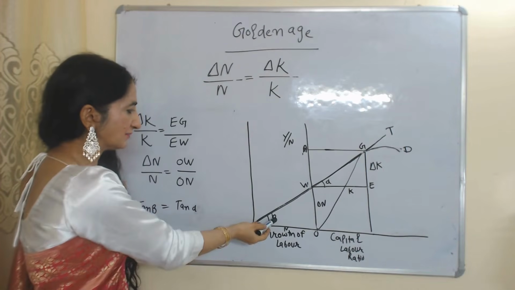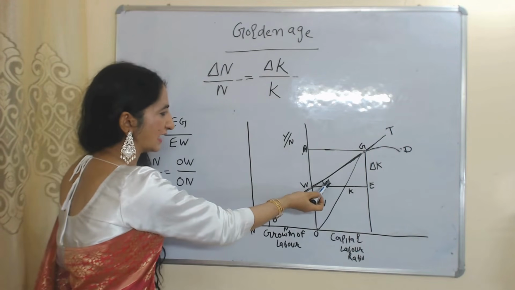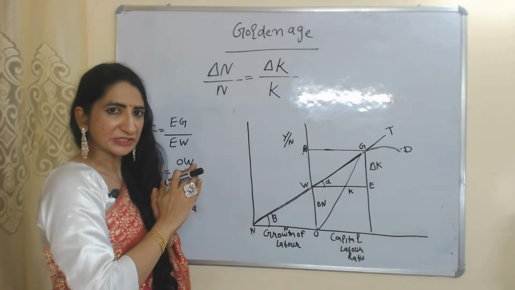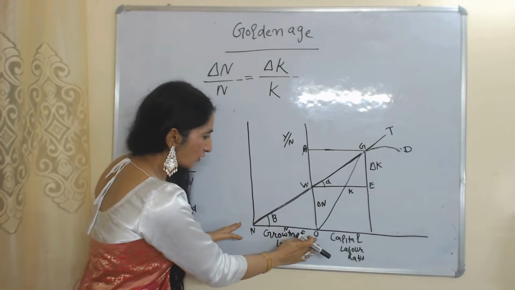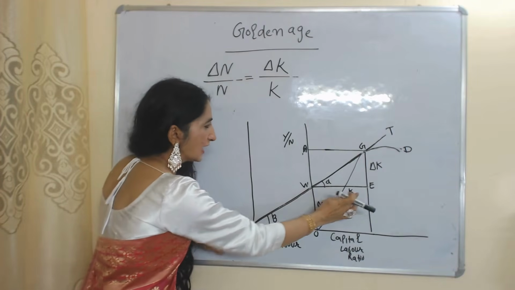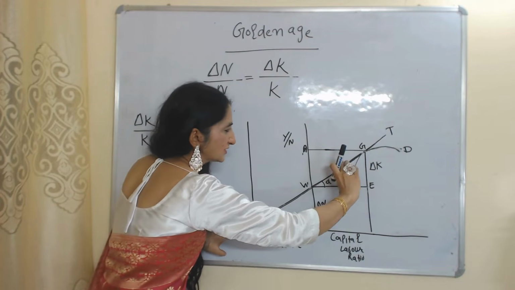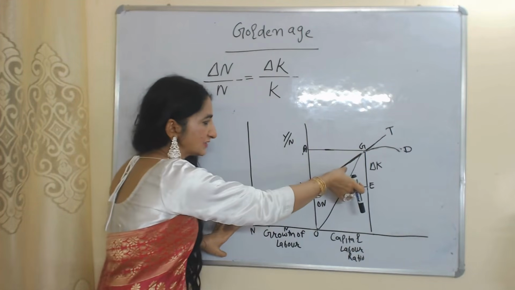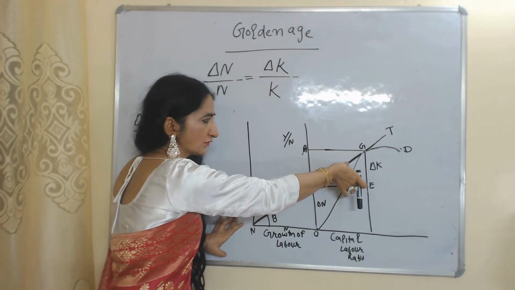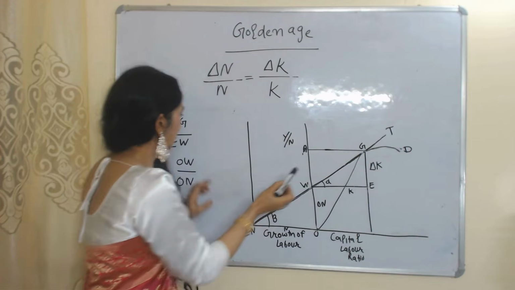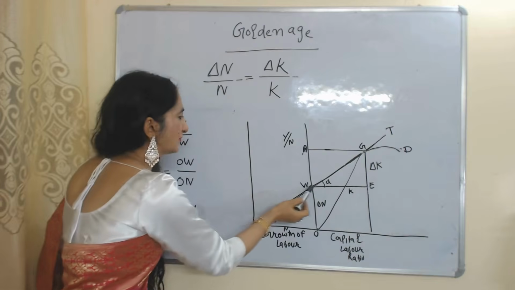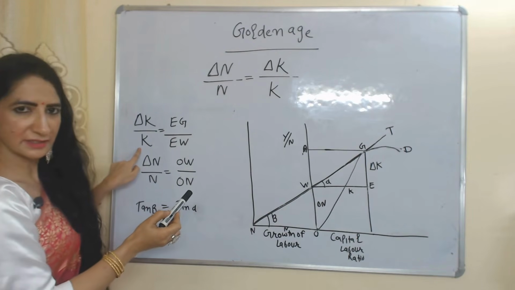Here we have tan beta and here we have tan alpha. Tan beta and tan alpha are equal to each other. That means this triangle ONW and EWG, this triangle and this triangle, both are equal to each other. And this triangle represents the growth rate of capital. Here the EG part represents delta K, and the EW part represents our K.